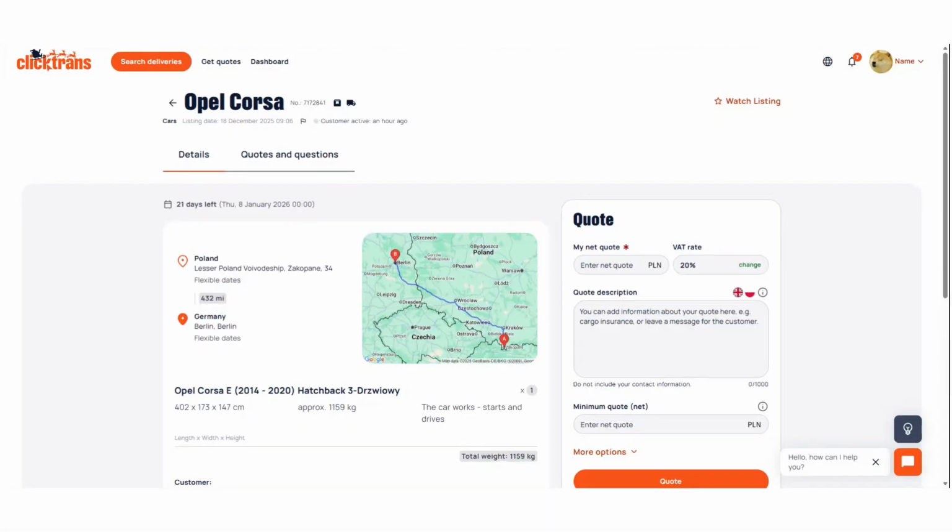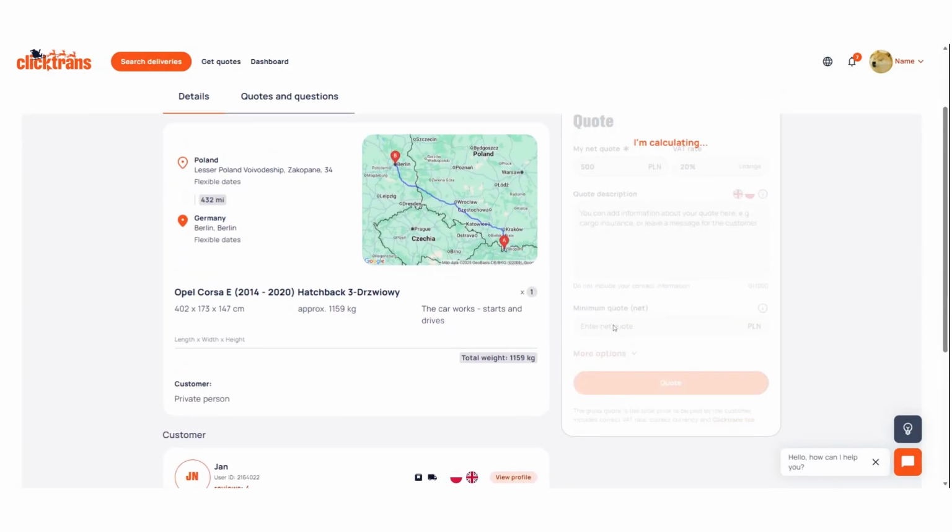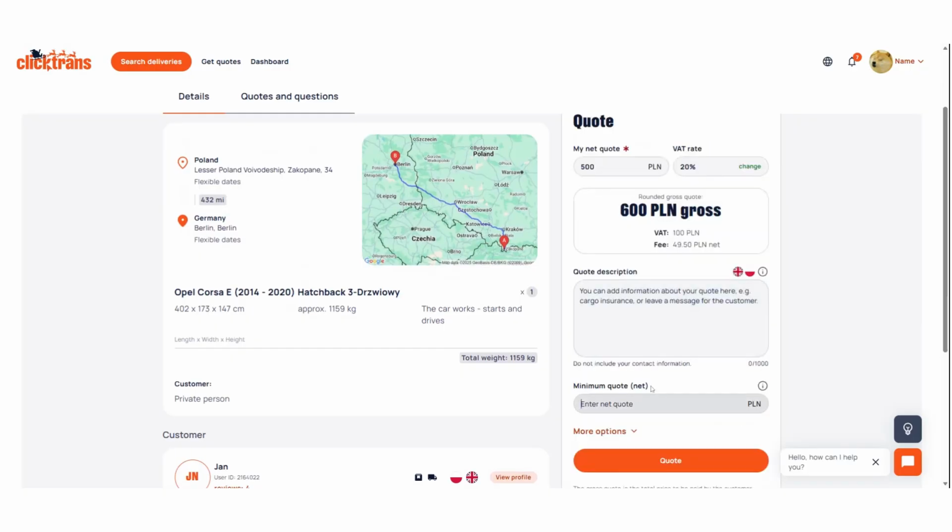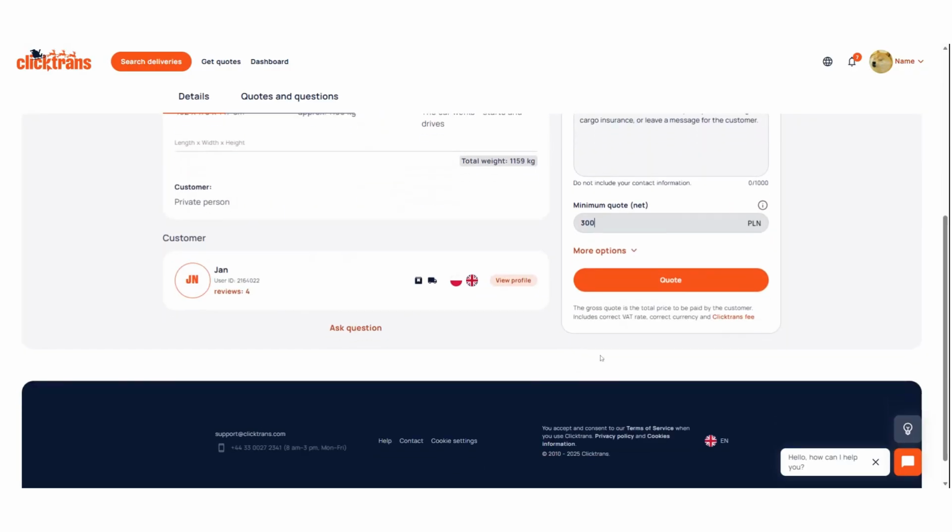In this video, you will learn how to use the group quoting feature. This tool is designed to significantly streamline the way you secure transport jobs on the Clicktrans platform. With this feature, you can submit, for example, 20 quotes even if you only have the capacity to complete 5 of them.